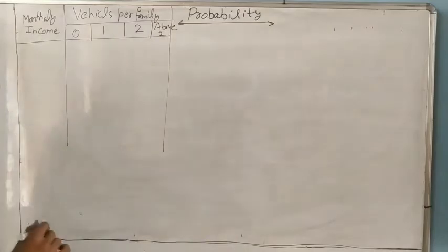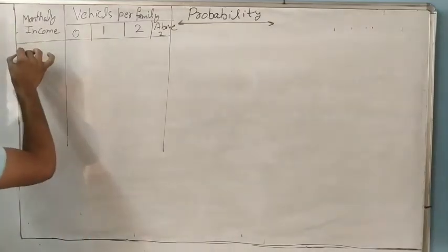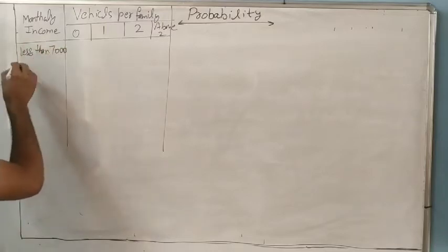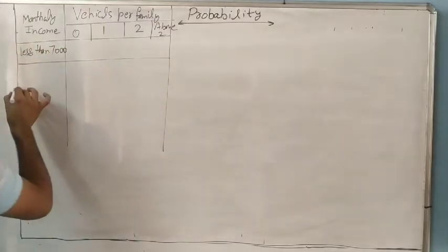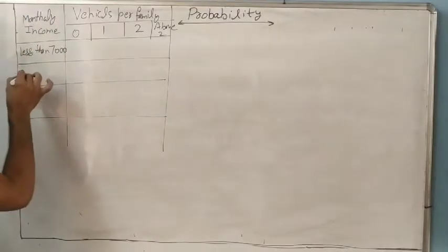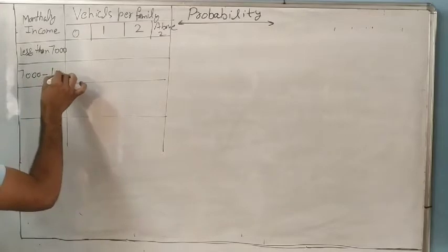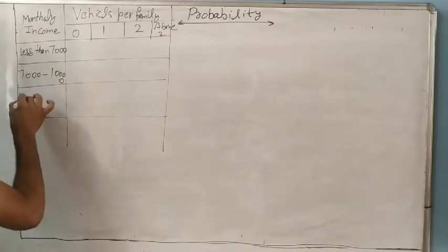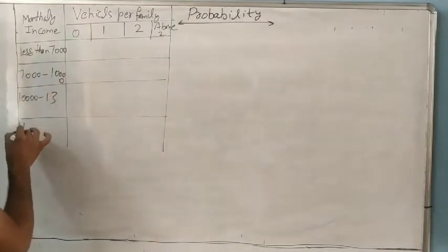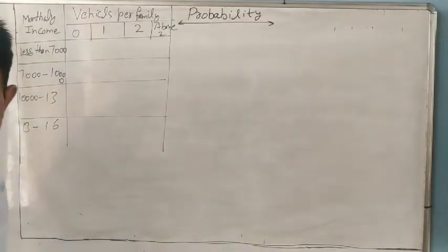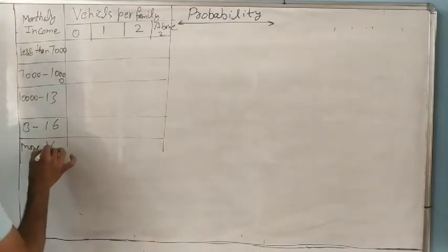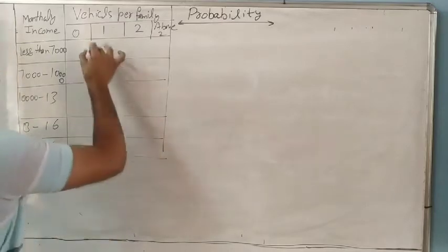The income levels are: first less than 7,000, next 7,000 to 10,000, then 10,000 to 13,000, then 13,000 to 16,000, and last more than 16,000.